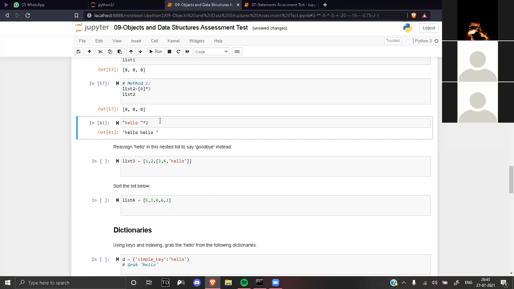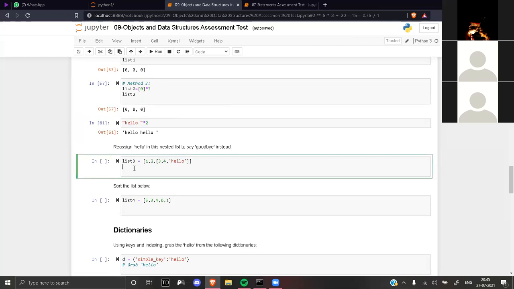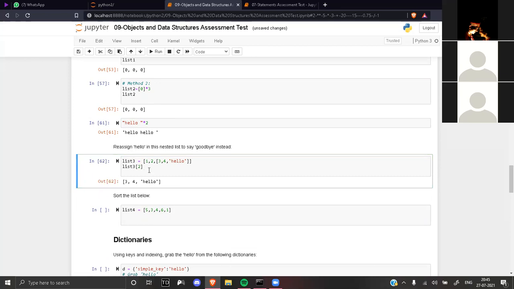Next is reassign hello to goodbye, right? So in this list L3, list 3, I want to change this item hello to goodbye. How can you do this? First, you fetch hello from this. Come on, Chaitanya. List 3, do indexing. 0, 1, 2. List 2, I guess. Run this first. Hello.